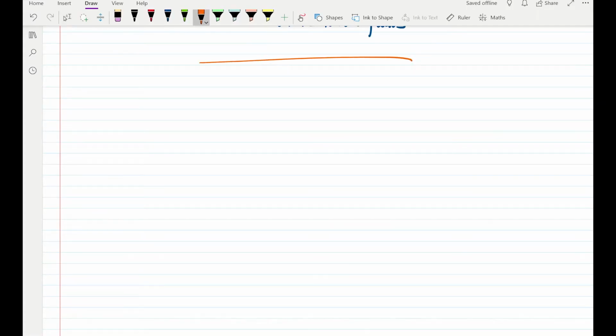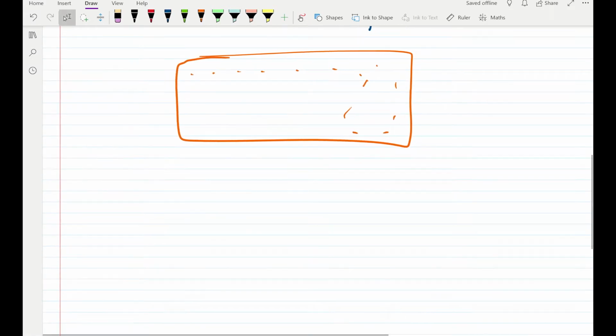So let us consider a fluid domain. This particular box, let us say, contains all these fluid molecules inside it. I'm just randomly putting these molecules here.